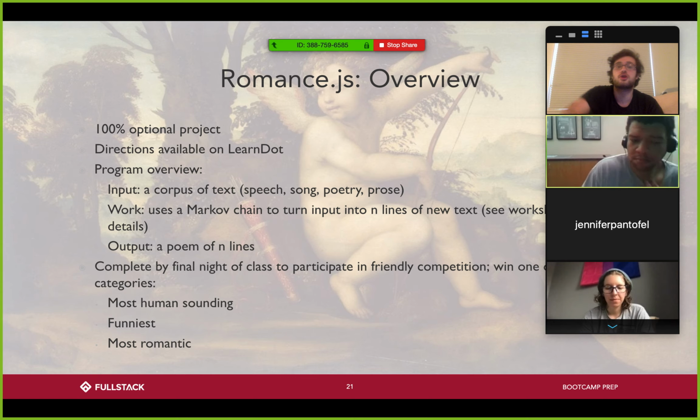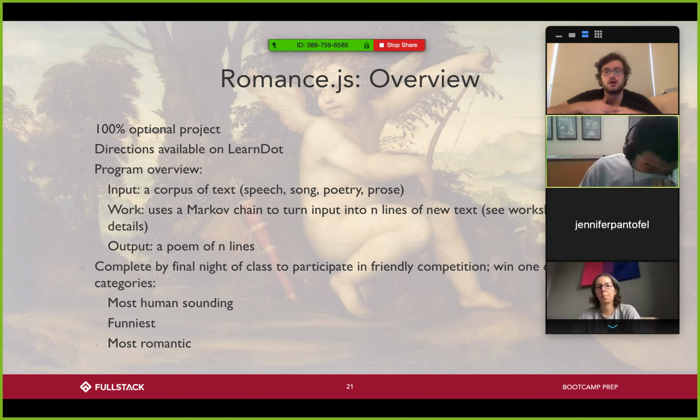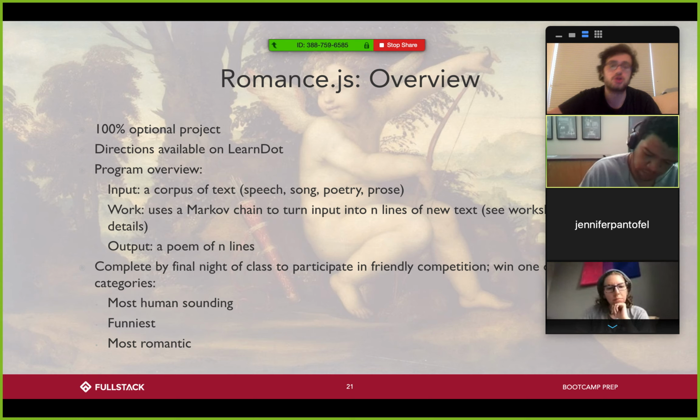You're going to be writing a function that takes in a corpus of text, like a speech, a song, or a poem. Then you have to use something called a Markov chain to turn the input into n lines of new text.